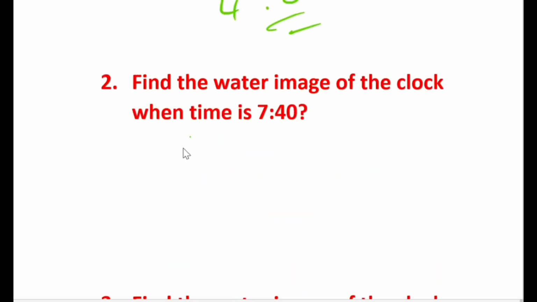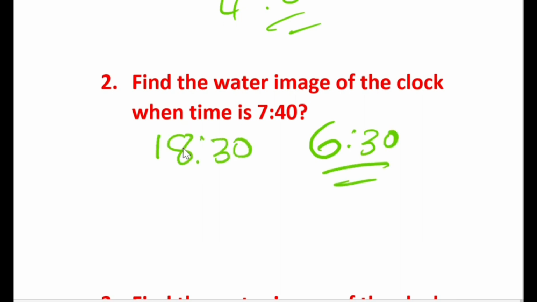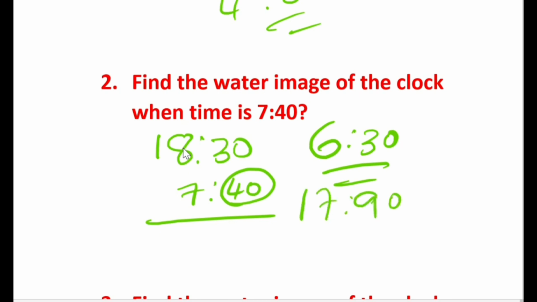Okay, so this is the next question. This was also discussed. They are asking to find the water image of the clock when the time is 7:40. Just now I told you, if the time is more than 6:30, we will directly consider it as railway timing. What is the railway timing of 6:30? 18:30. So we need to subtract 7:40 from 18:30. This 40 is more, right? So we can write 18:30 as 17:90.